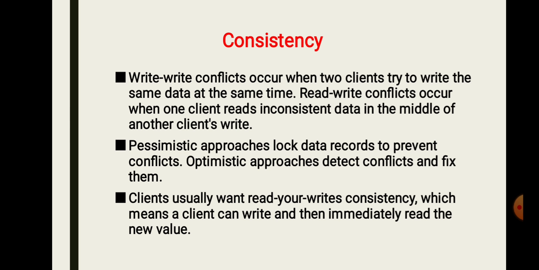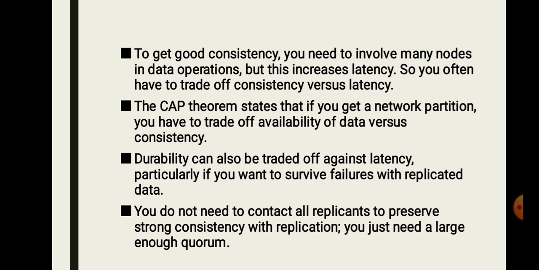Pessimistic approaches lock data records to prevent conflicts. Optimistic approaches detect conflicts and fix them. Clients usually want read-your-writes consistency, which means a client can write and then immediately read the new values. To get good consistency, you need to involve many nodes in a data operation, but this increases latency. So, you often have to trade off consistency versus latency.